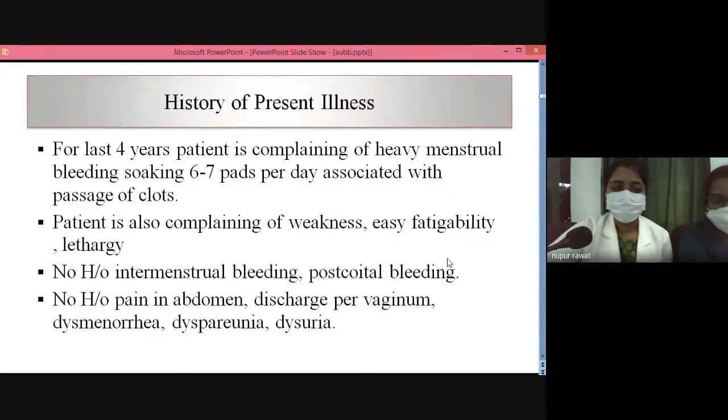History of present illness. For the last 4 years, the patient has been complaining of heavy menstrual bleeding, for which she had to use 6 to 7 pads per day, associated with passage of clots. Patient is complaining of weakness, easy fatigability, and lethargy. There is no history of intermenstrual bleeding or postcoital bleeding. There is no history of pain in abdomen, discharge per vaginum, dysmenorrhea, dyspareunia, and dysuria.